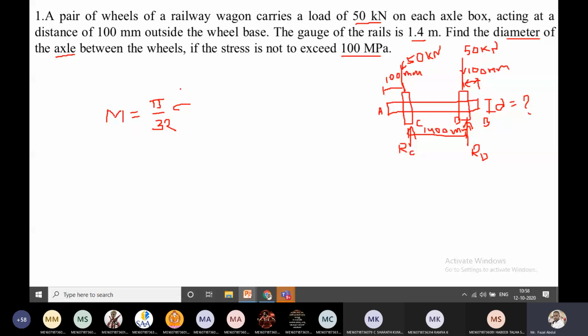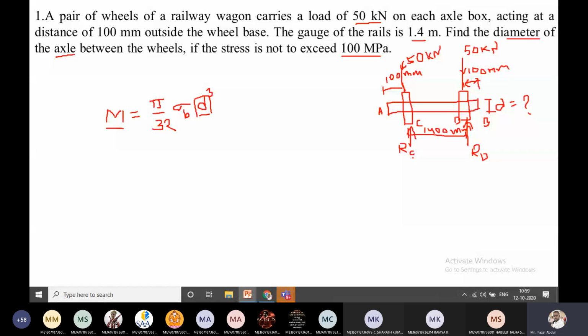Sigma b into d cube. Through this relation we can calculate the d value. Sigma b is given in the question as 100 megapascal, and the bending moment we don't know. See here, the bending moment: from the left side 100 mm apart, and from the right-hand side 100 mm, both sides have the same distances. Because of that reason, the reactions at B and D are equal.